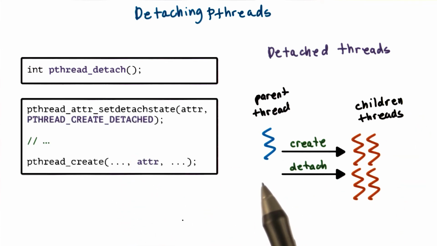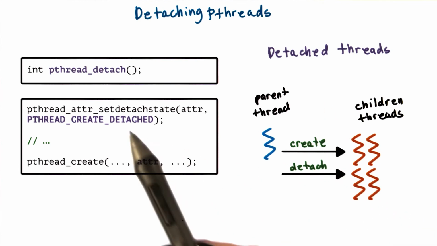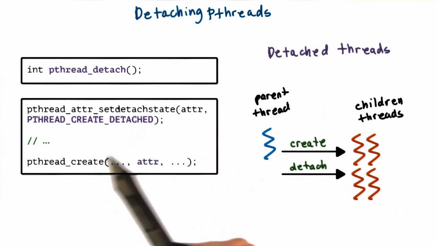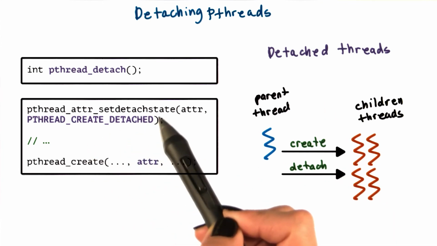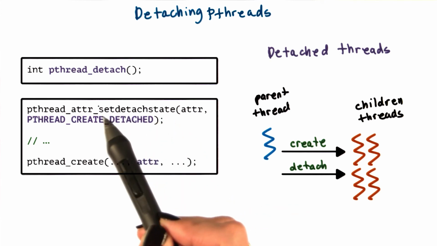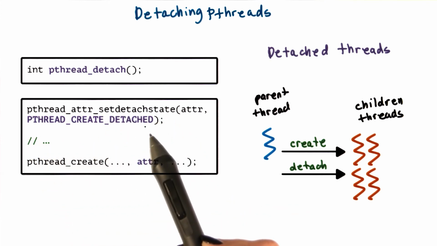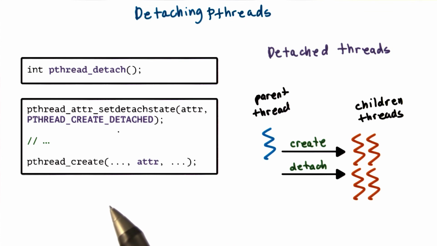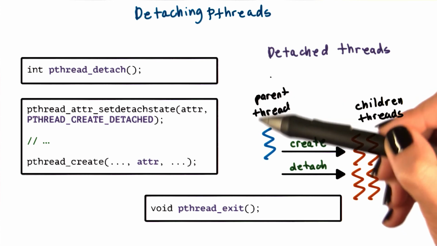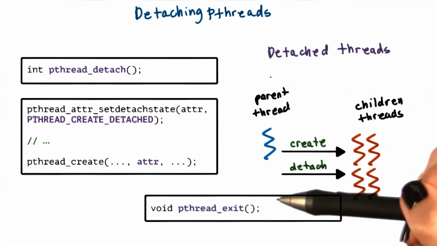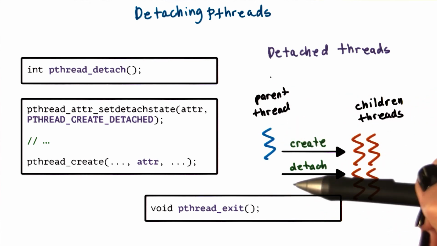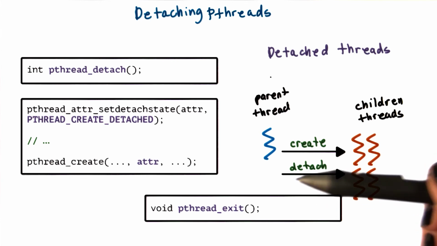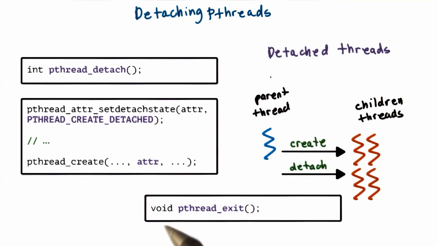Threads also can be created as detached threads using the attribute detach state. The value of this attribute first needs to be set to PTHREAD_CREATE_DETACHED because otherwise the default behavior for pthreads is for threads to be created as joinable threads. So with detached threads, since the parent thread doesn't need to stick around to wait for the children threads to complete, it can simply exit using pthread_exit.